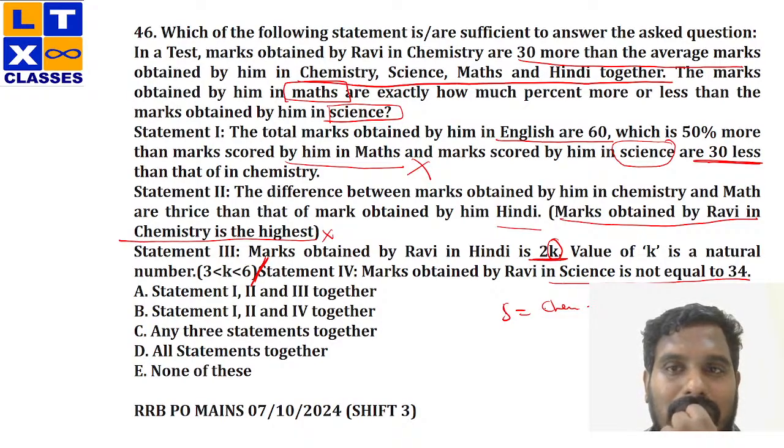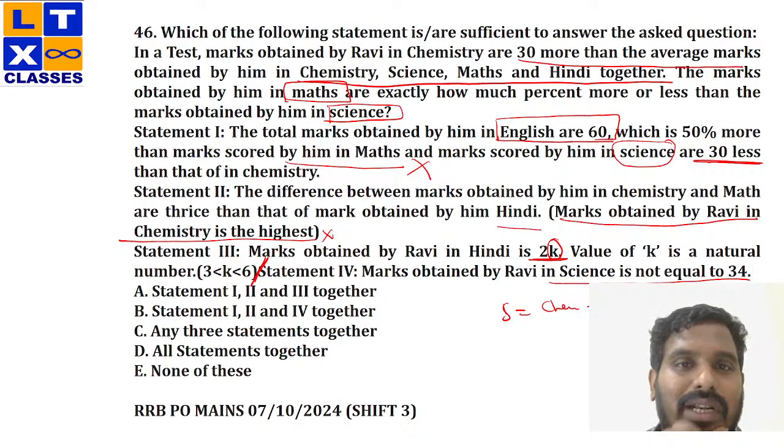So already you know that the marks obtained by chemistry is 30 more than the average of chemistry, science, maths, and Hindi. See, English, that's the issue here. I don't have anywhere a relation between the question and the first statement. Okay, that's fine. Now, moving on to the second one, the difference between the marks obtained by chemistry and maths are twice that of them in Hindi.